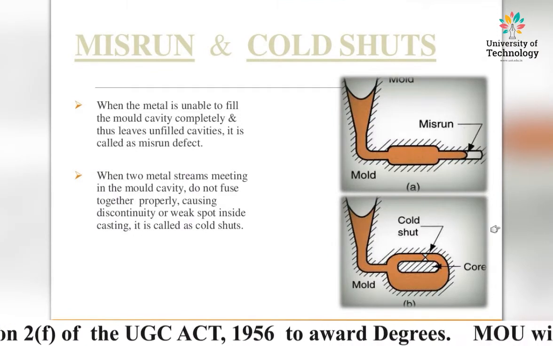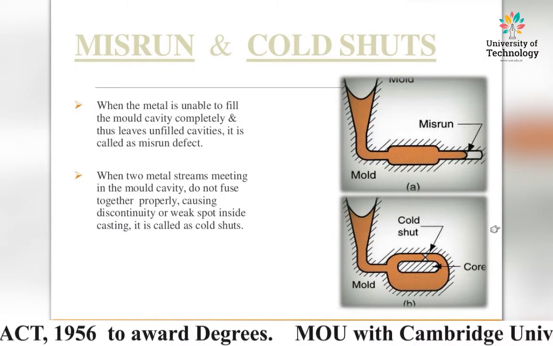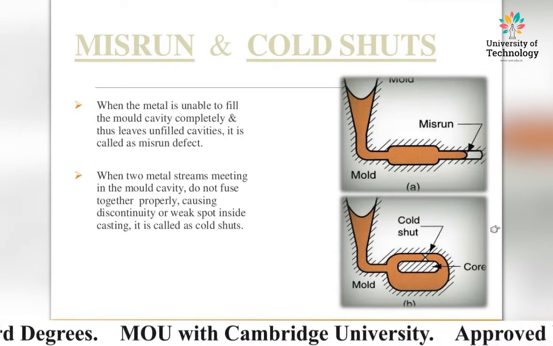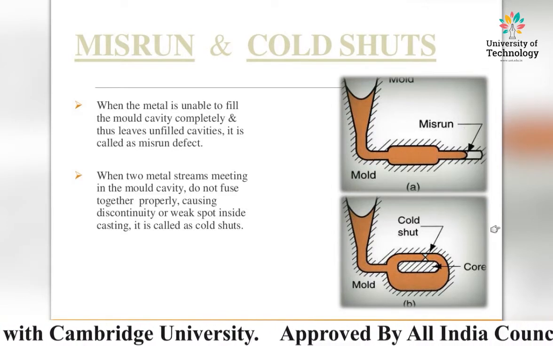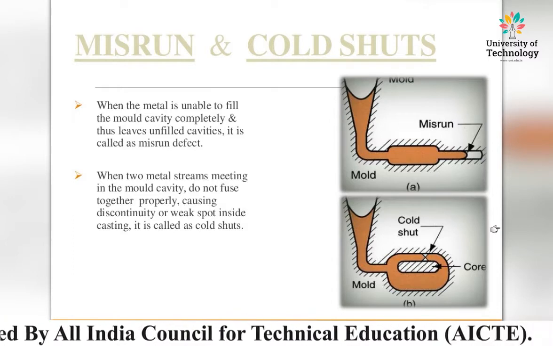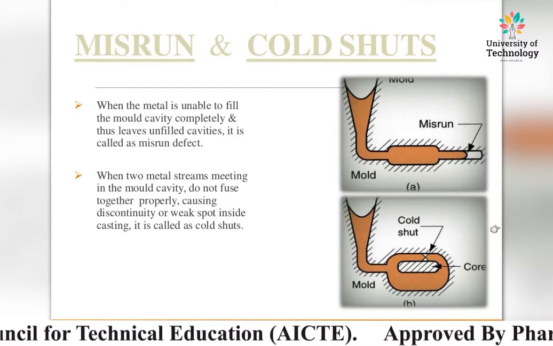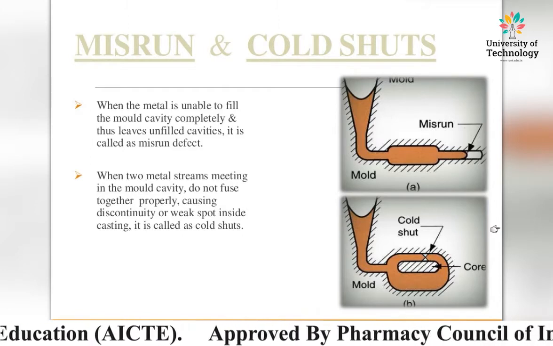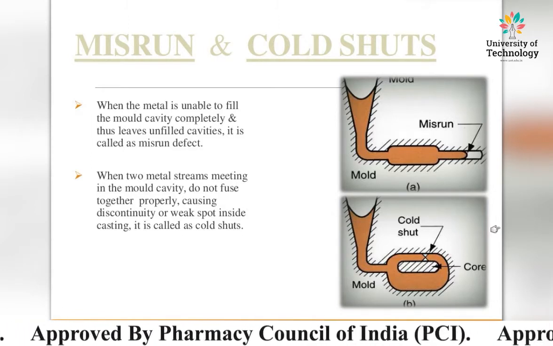Misruns and cold shuts. When the metal is unable to fill the mold cavity completely and thus leaves unfilled cavities, it is called a misrun defect.